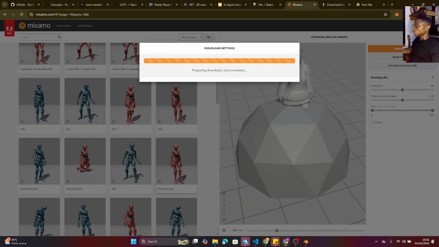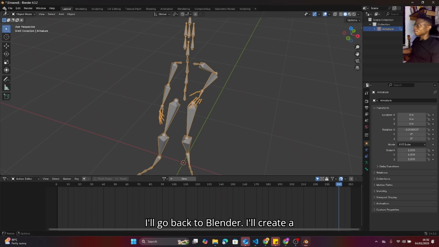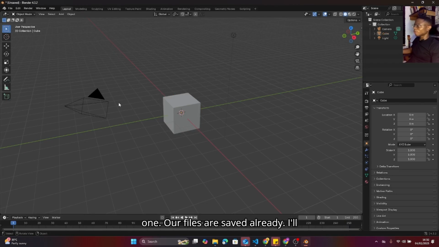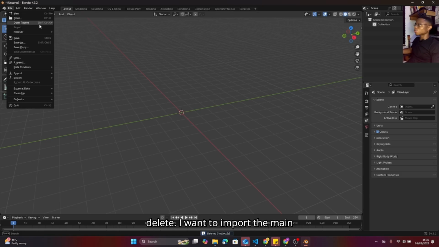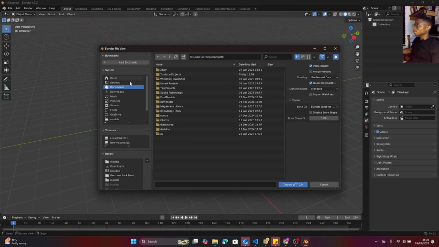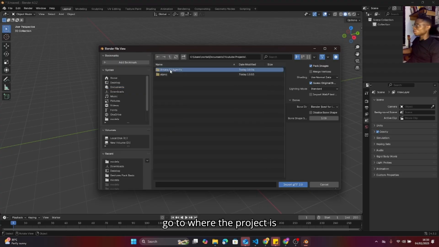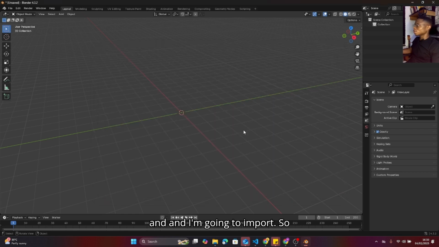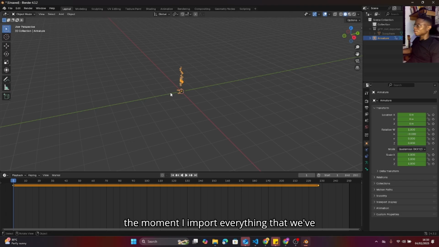I'll go back to Blender. I'll create a new file. I won't save this one. Our files are saved already. I'll delete. I want to import the main animation file we're using just to replace that idle. So I'm going to import a GLTF file. As I import that, I'm going to go to where the project is, and then I'm going to import. So the moment I import, everything that we've done will be there, which is awesome.